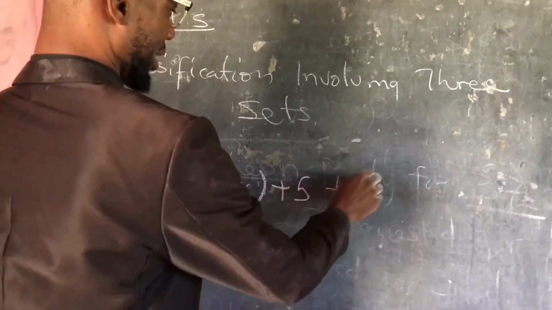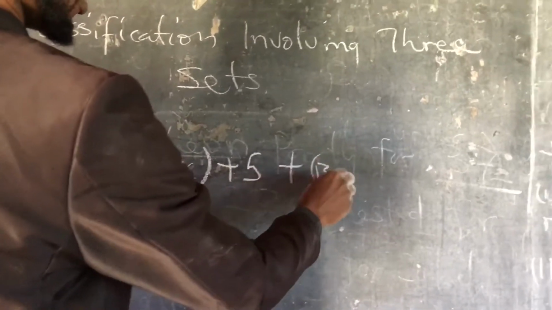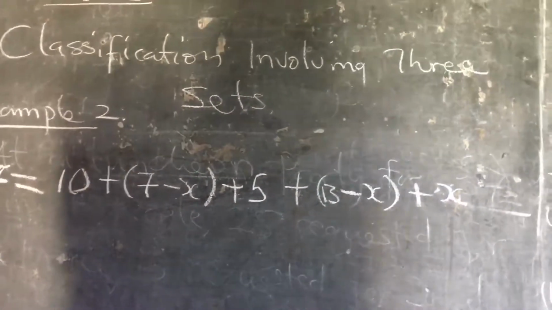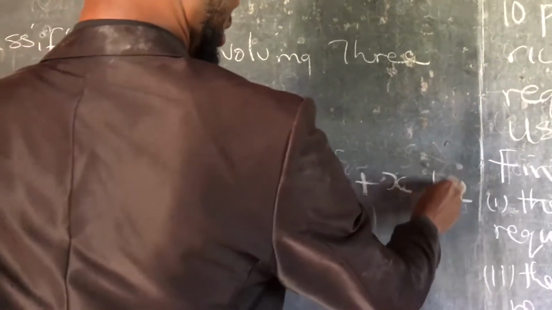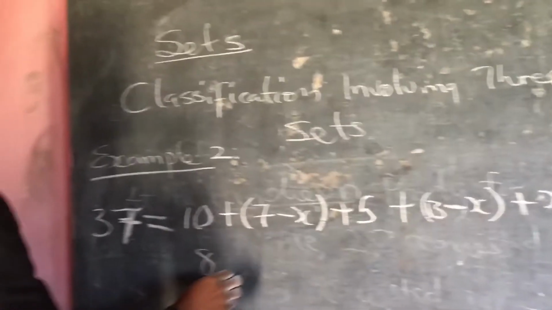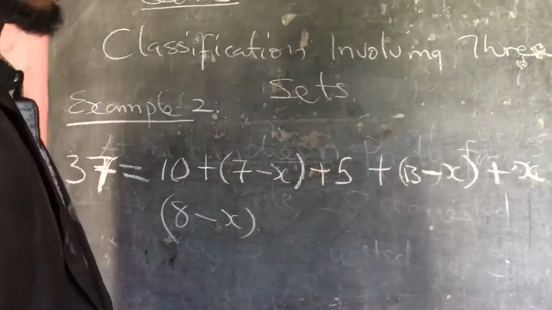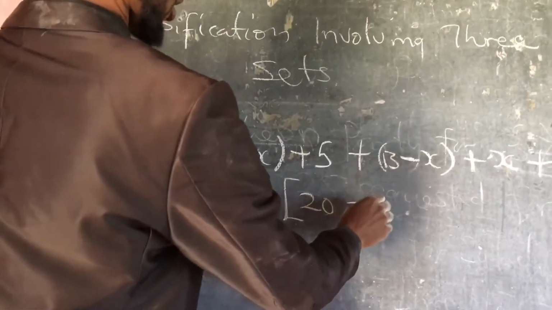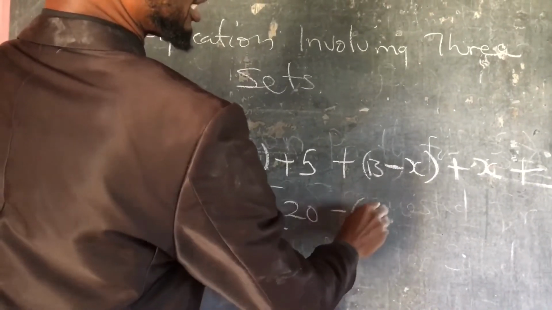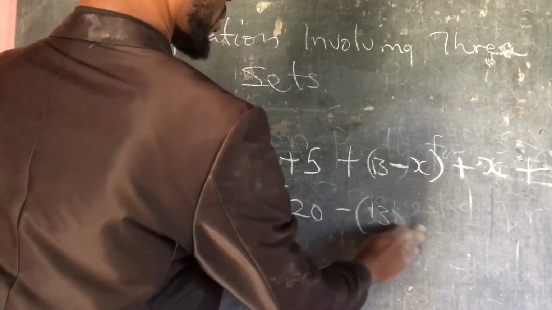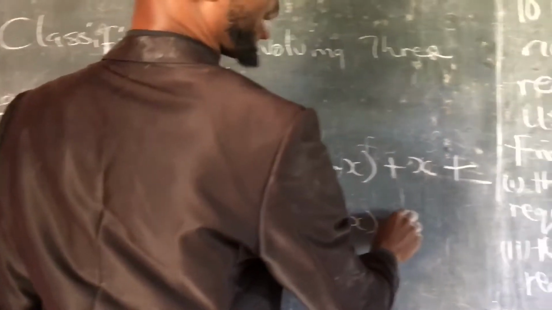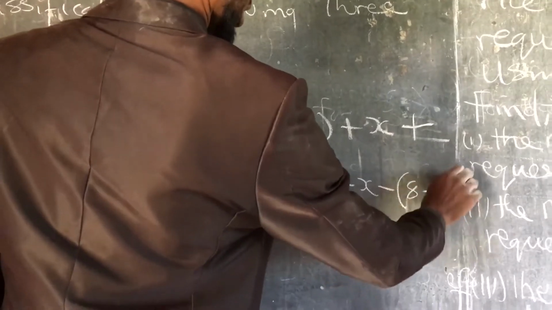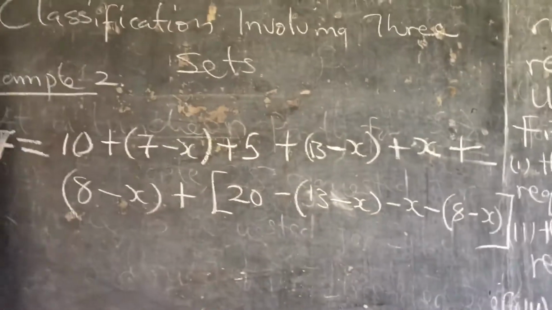Then I'll add 13 minus X. Then I'll add X. Then I'll add 8 minus X. Then I'll add this one, 20 minus 13 minus X, minus X, minus 8 minus X. Now everything will go add that.